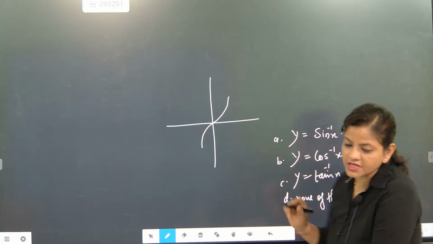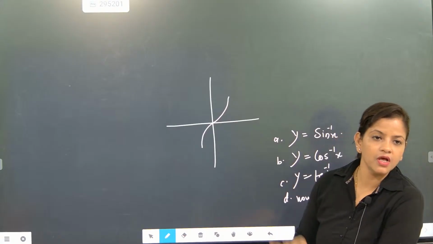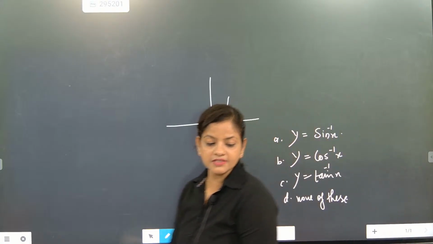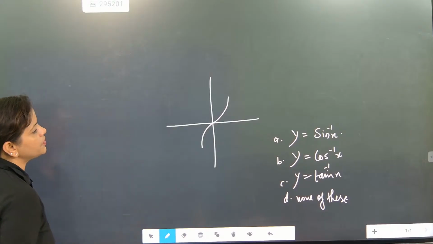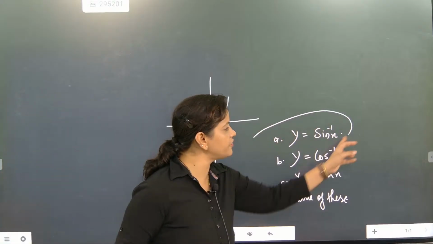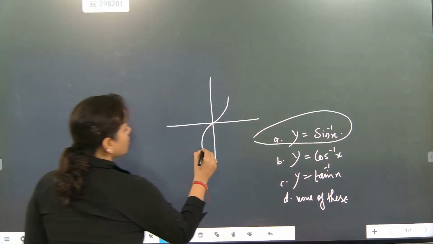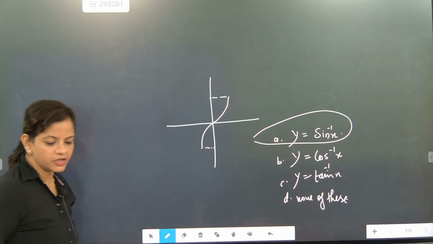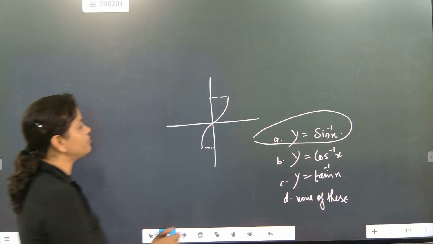So when you see this graph, you need to analyze it and then answer the question. What is the graph exactly indicating? Sine inverse x. Understood? So this graph represents sine inverse x. Everybody, draw it once with your hand so that you can remember. Now here two things are there. This point should be remembered. Understood or not? So technically, when we are doing final revision, we must remember one thing.